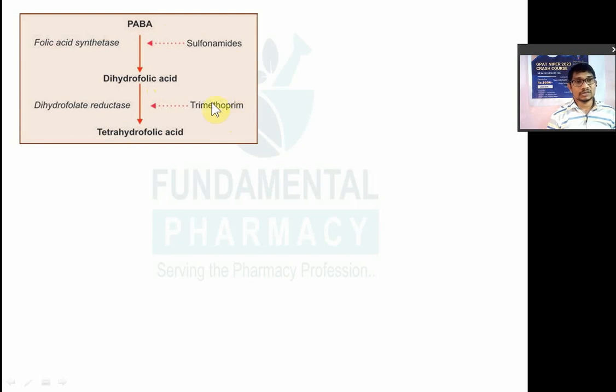Now conversion of dihydrofolic acid into tetrahydrofolic acid is prevented by trimethoprim. So trimethoprim क्या है? It is a dihydrofolate reductase inhibitor. Okay, so that's why sulfa drugs and trimethoprim are combined together. So you might have seen one very famous combination known as sulfamethoxazole and trimethoprim. Okay, known as cotrimoxazole. We'll see it in an upcoming slide.